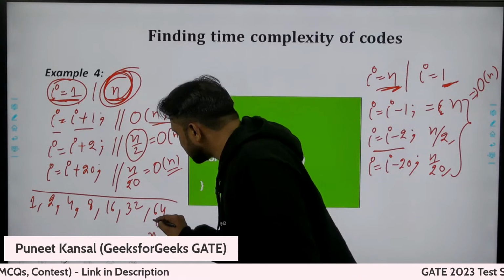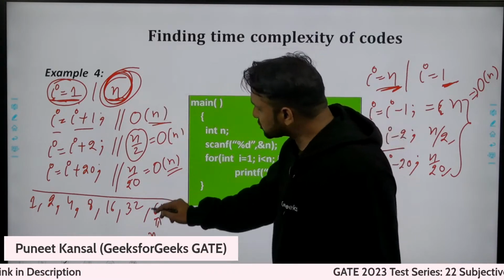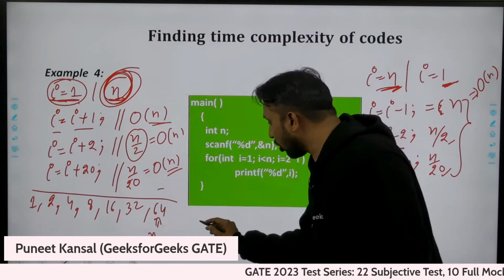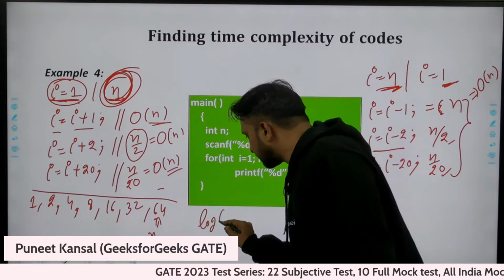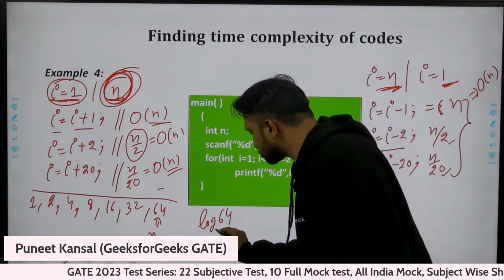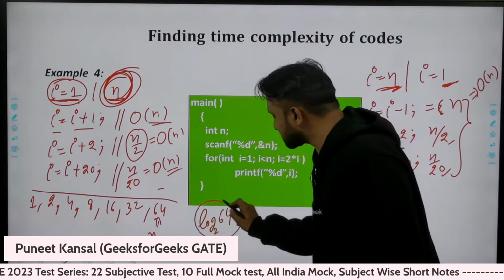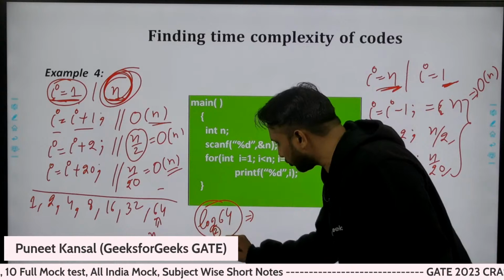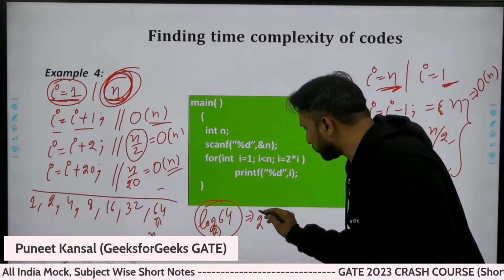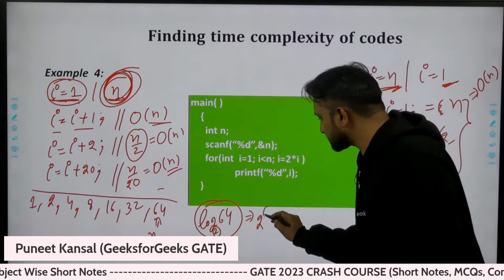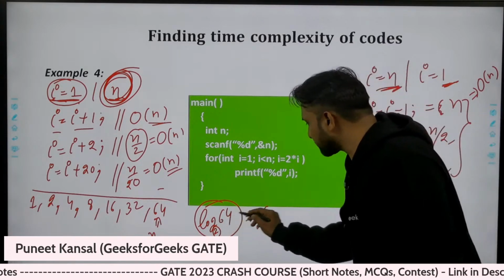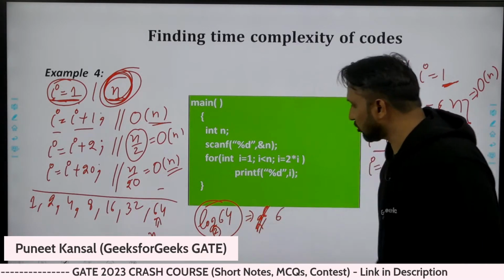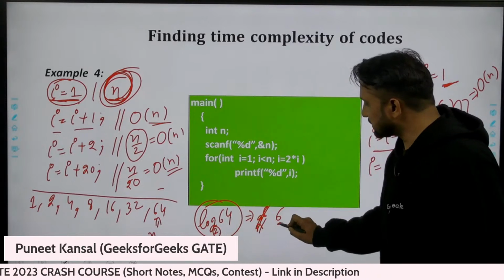N value is 64 only. In how many steps do you reach 64? If you take the log of 64 base 2, what is the log of 64 base 2? You need to make the power of 2. What should be the power of 2 to make it 64? That should be 6. So log of 64 with base 2 is 6.